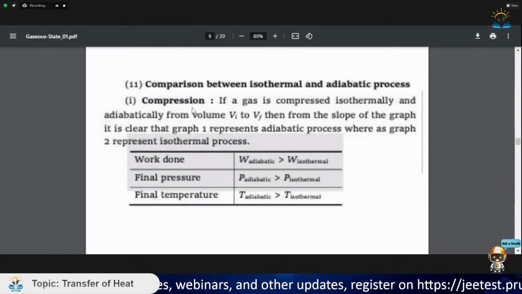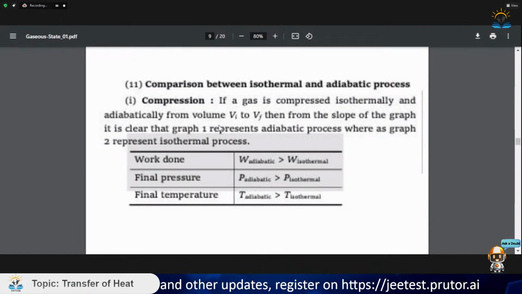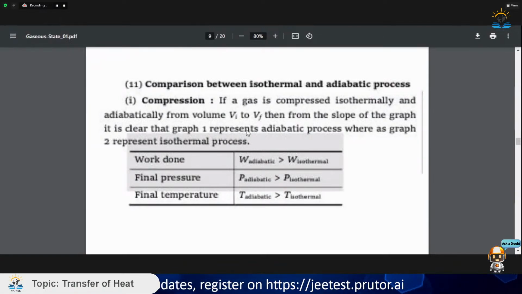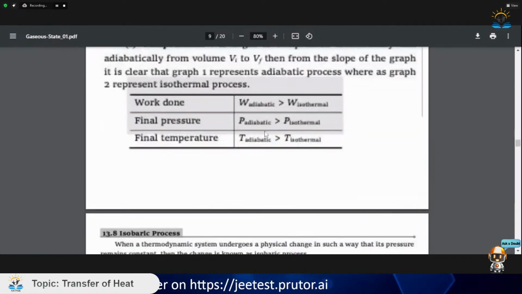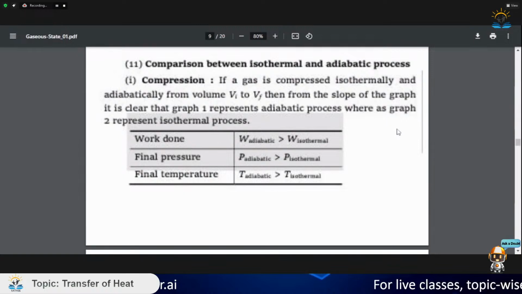Whenever there is compression, if a gas is compressed isothermally and adiabatically from V initial to V final, then from the slope of the graph, it is clear that graph 1 represents the adiabatic process, whereas graph 2 represents the isothermal process. So they are talking of basically a graph. For adiabatic, the graph is much steeper, and for isothermal, the graph is less steep.